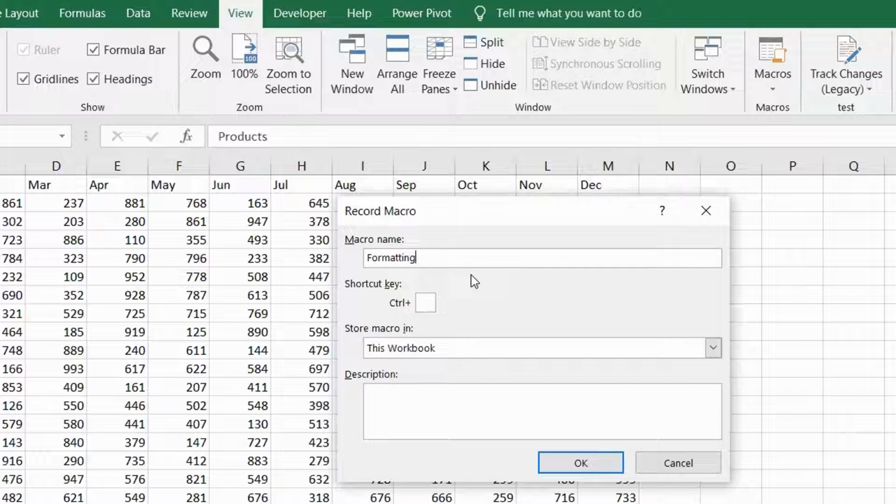Remember, in the macro name, don't use a space bar. Don't give any special characters. Give a very simple one-word name, that is sufficient. Then I will go to the next option.